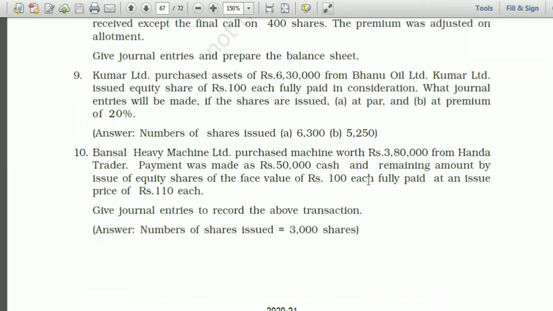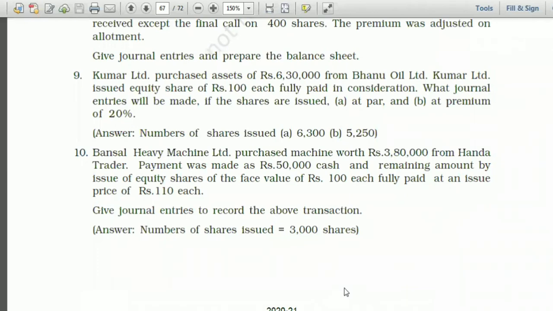The second entry would be for the issue of shares at premium. Honda Traders account debit 3,30,000 to equity share capital 3,000 into 100, that is 3 lakhs. To securities premium reserve account 3,000 into 10, that is 30,000. So you understood this?